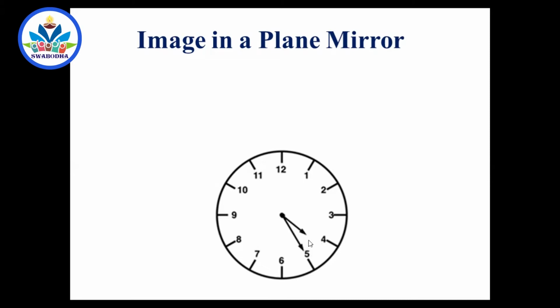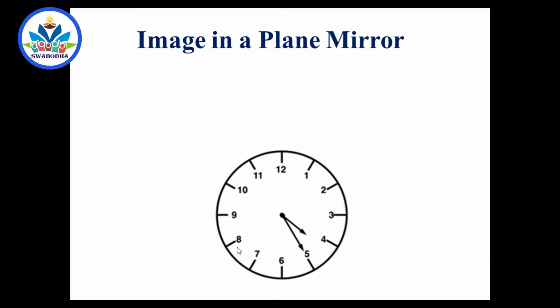So as soon as the time is given, this diagram will not be given in the entrance exam or any of the clerical or any competitive examinations. They will simply mention the time. For example, the time is 4:25. What is the time in the image, plane mirror image? So if it is 4:25, don't come to the conclusion immediately that the hours hand will be at 4 and in the image it will be at 8. It is not so. It is between 4 and 5.